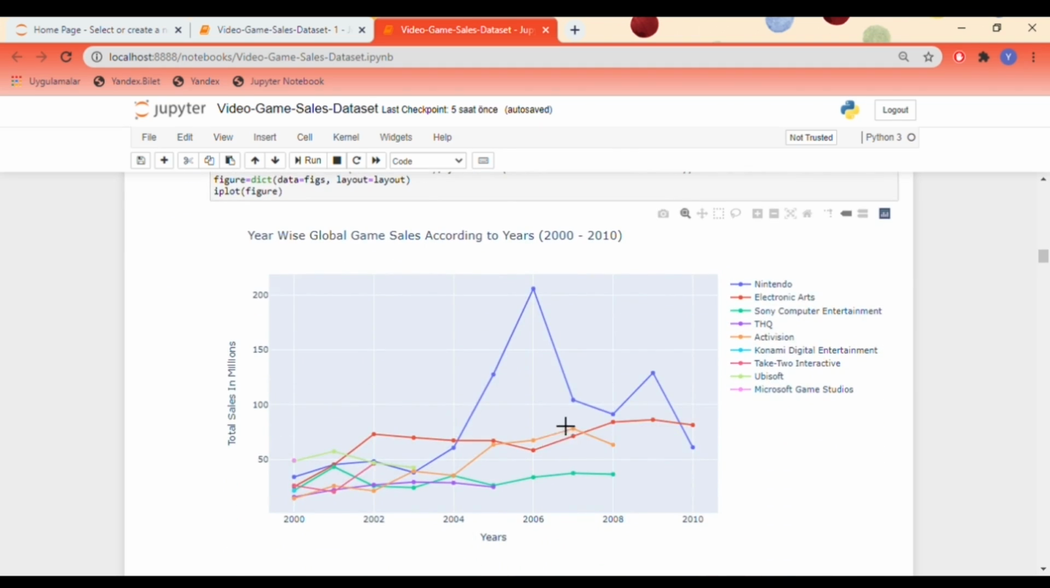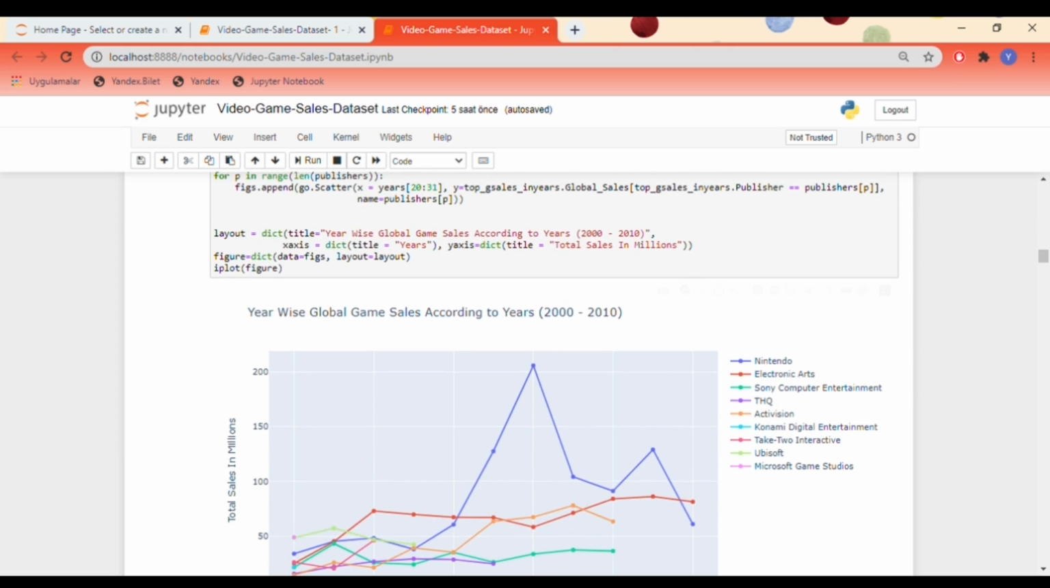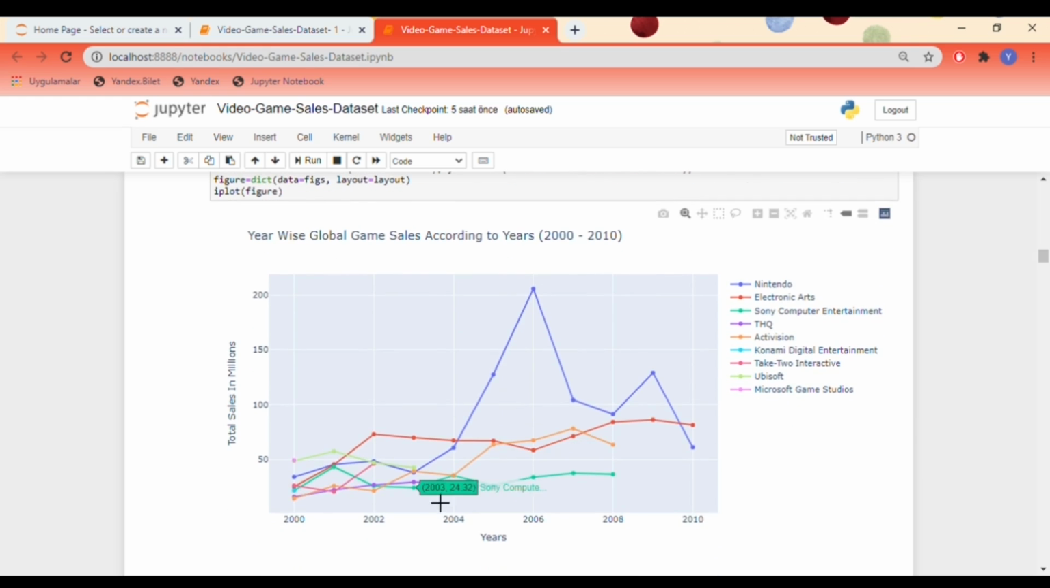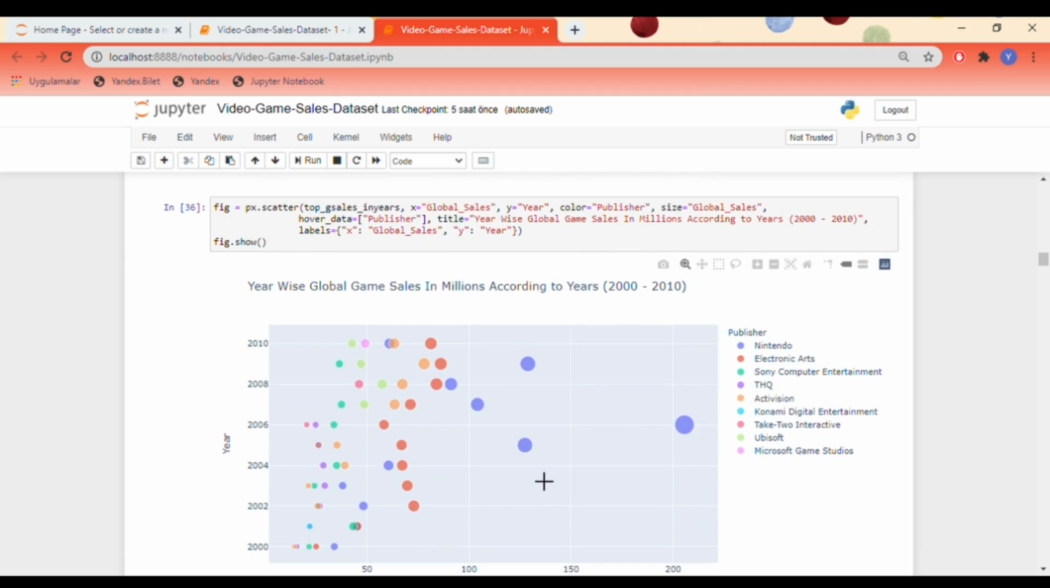The year range has been reduced to see more detailed and clearer results. Nintendo became the top-selling publisher in 2016. After 2004, there has been a big increase in its sales. When we show it in the bubble chart, the activity over the years looks more detailed.